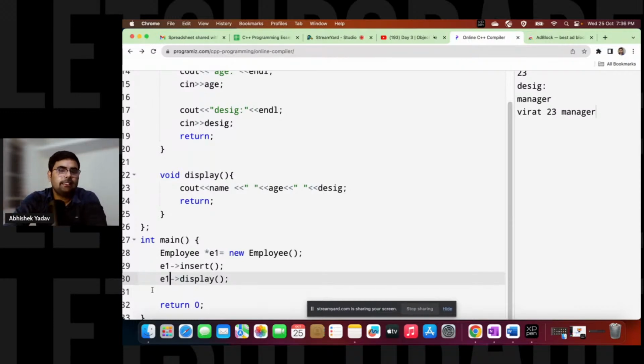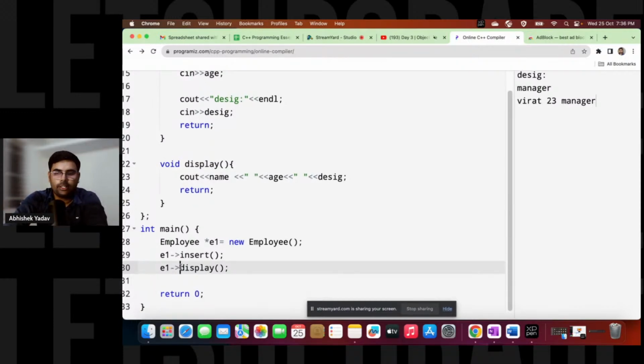This is one of the syntaxes, and the next syntax is what? If you are not comfortable with this syntax, you can directly dereference your pointer. How to dereference the pointer? That is by using asterisk E1, right? Asterisk E1 dot display. That is clear? Yes or no, guys? So either you can use the arrow symbol, or you can dereference your pointer here, right? That is clear.